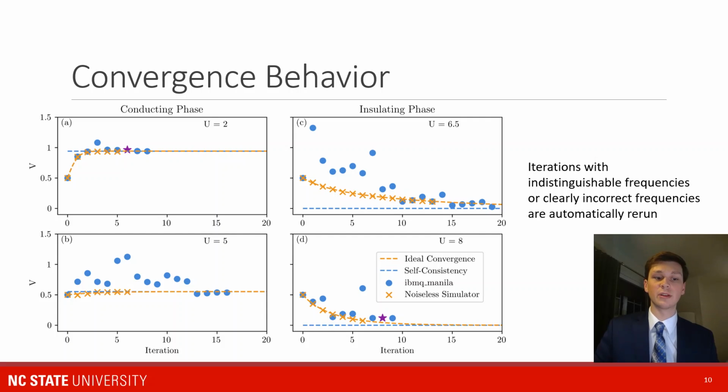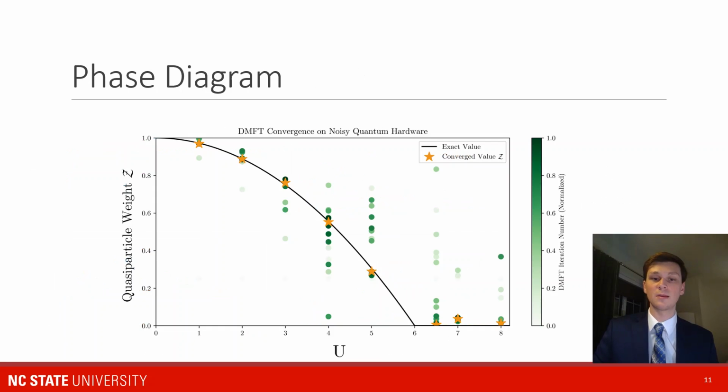Fortunately, we're able to converge relatively rapidly to the solution that we're looking for. Here we have the convergence behavior in the conducting phase and insulating phase. In both cases, despite some noise from the system perturbing us from the convergence behavior that we're looking for, over increased iterations, we do converge to the value of the quasiparticle weight in V that we're expecting from the theory. Here's the ultimate result of all of this work: computing this DMFT phase diagram over both sides of this transition point U equals 6. Unfortunately, we can't calculate it right at U equals 6 because you need to go out to a very, very large number of iterations to accurately converge, which is just infeasible on the quantum hardware right now.